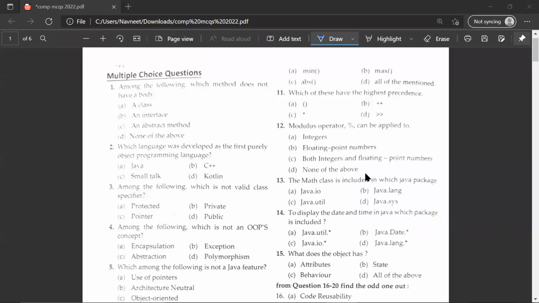In this video, we'll be studying computer MCQs. We'll be solving some computer MCQs. Revision of 9th class syllabus.